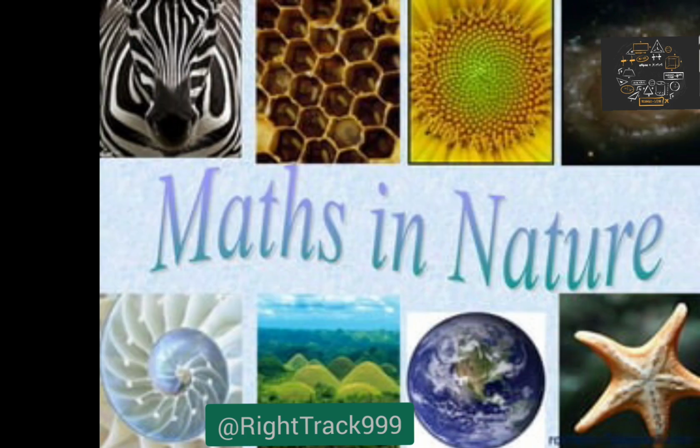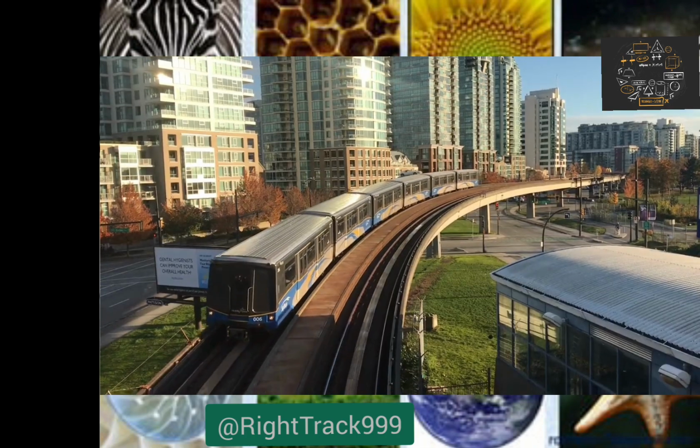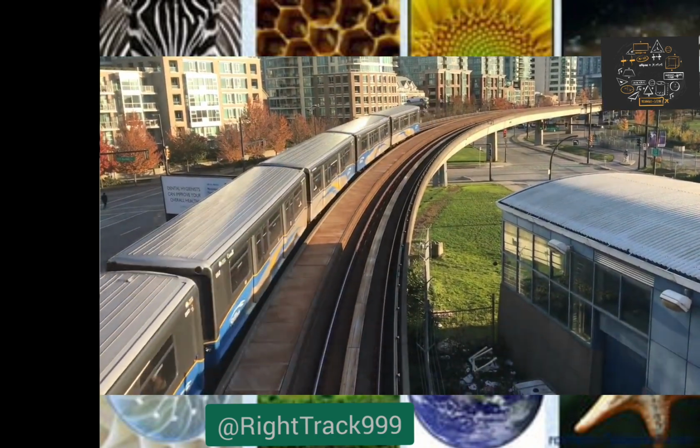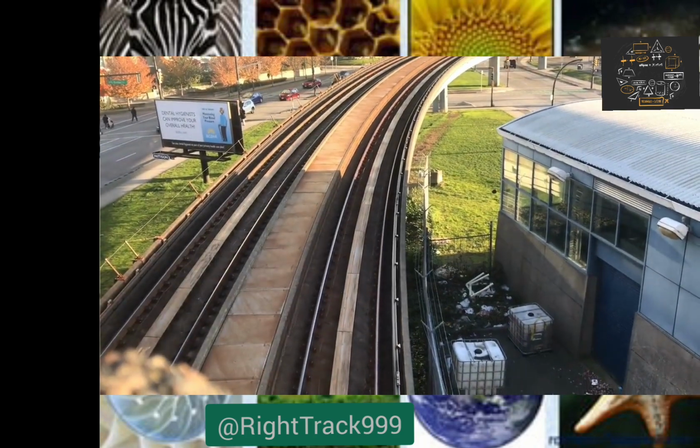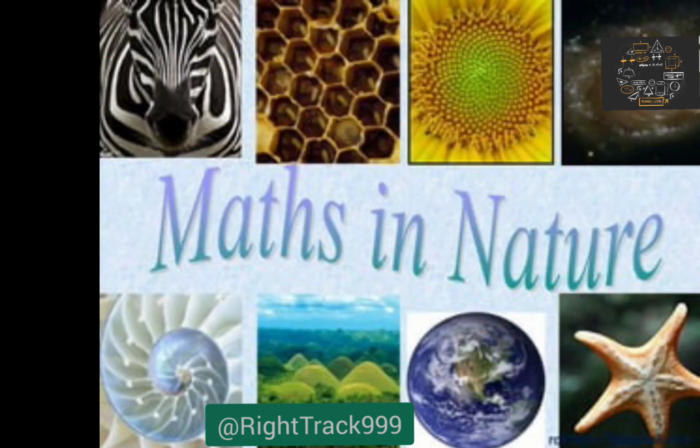Take another real-life example, think about the railway tracks. They stretch out as far as the eye can see, with no end in sight. These real-world examples can help you understand the concept of a line in geometry.